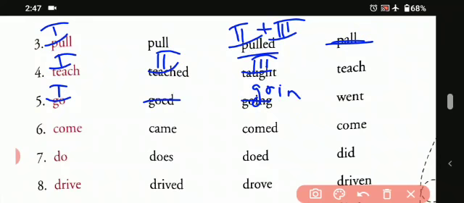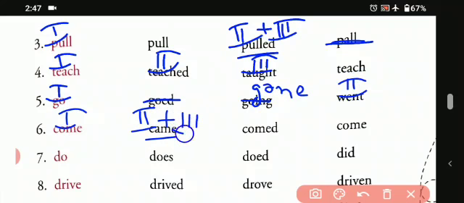No, sorry, gone, G-O-N-E, gone. It won't be happen as going, it will be gone. And then we will write it down as the second form, that is went. Okay, and then we will do the sixth one, that is come. It is the first form, then came as the second plus the third form, and come and come. So both are the wrong words, so we will mark it as wrong.